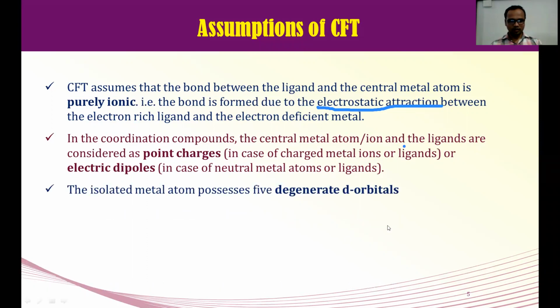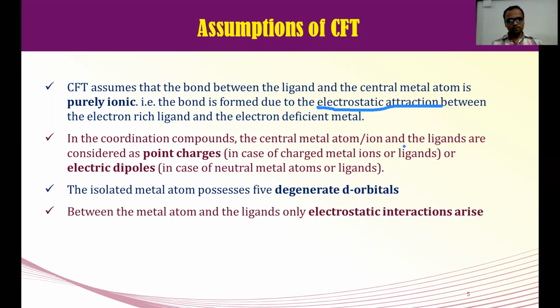Next assumption: the isolated metal atom possesses five degenerate d orbitals. Degenerate means they have the same energy. We are going to see different shapes of these d orbitals.